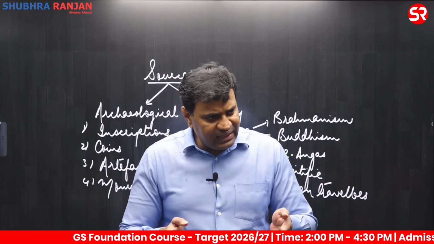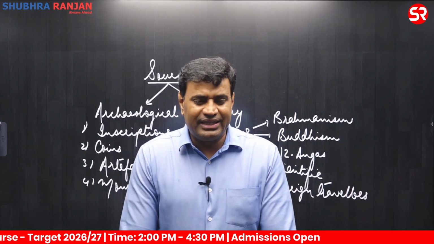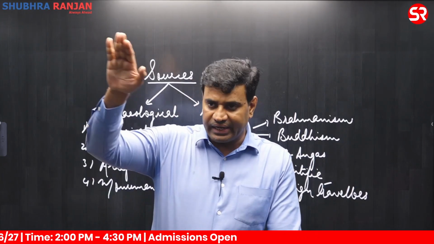While they were laying the tracks of railways in the northwestern part of India, they found a large mound on the way.